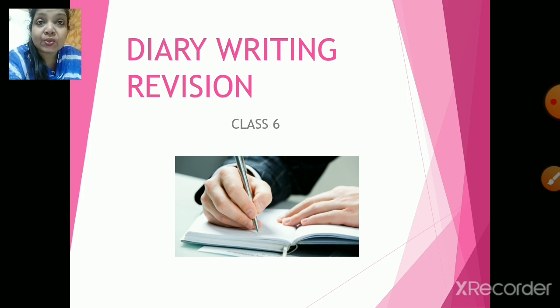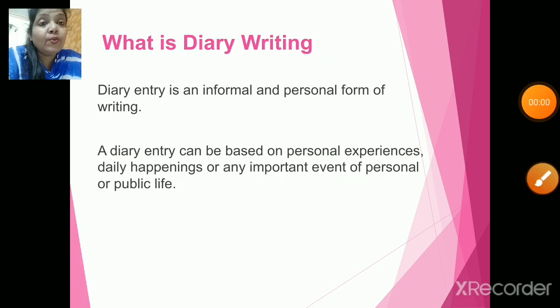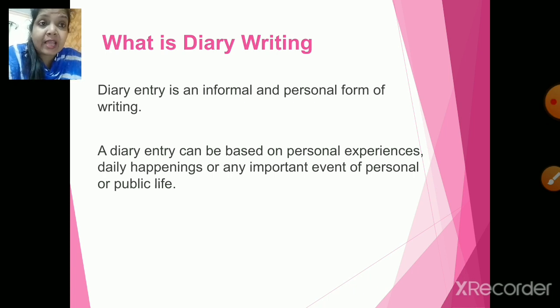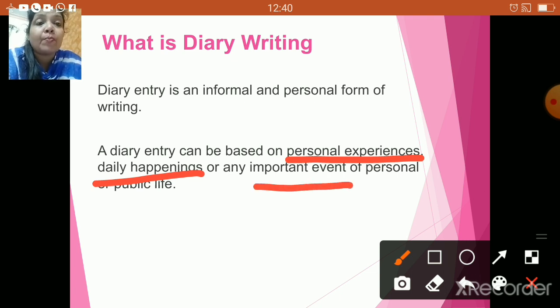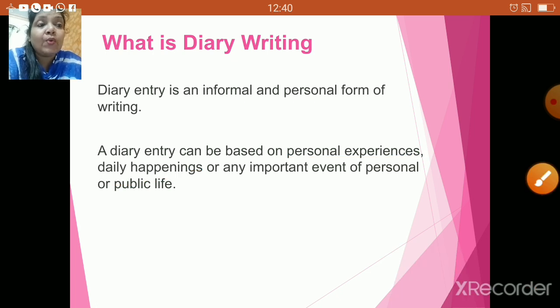Okay, so let us quickly go to the next slide. So now children, what is a diary? Now diary entry is an informal and personal form of writing. So when we are writing a diary, an entry can be based on personal experiences, daily happenings, or any important event of personal or public life as well. So yes, children, what are the types of entries that we can do in the diary? We can definitely have some personal experiences. We can write certain daily happenings. We can also inform about some important event of personal or public life. Now let us go to the next one.